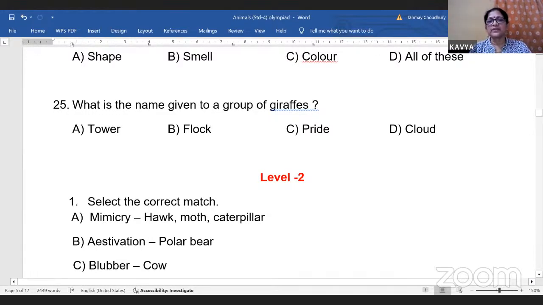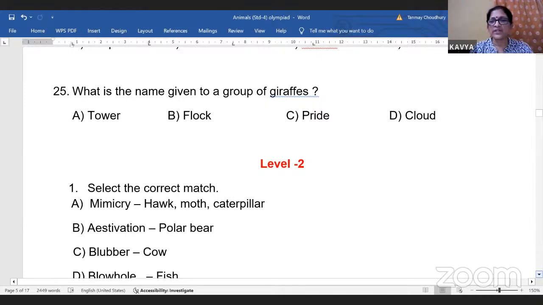Now we will start with level 2. Because level 1 are very easy questions and I'm sure all of you will be able to do that, we'll start with level 2. Select the correct match.